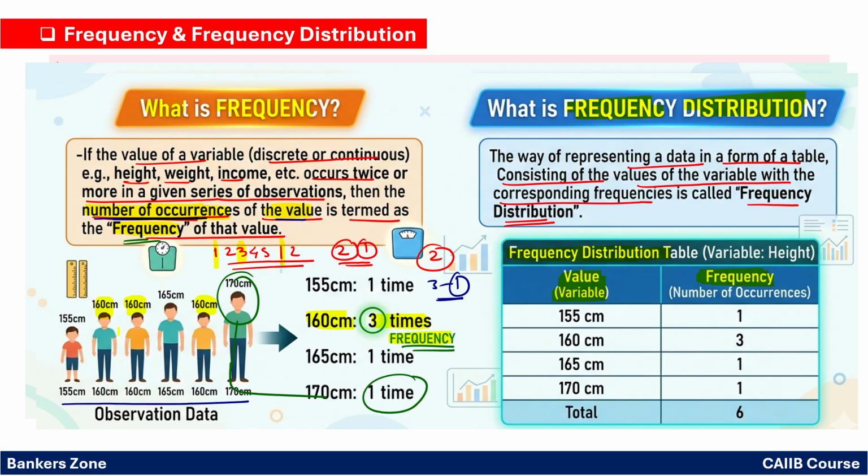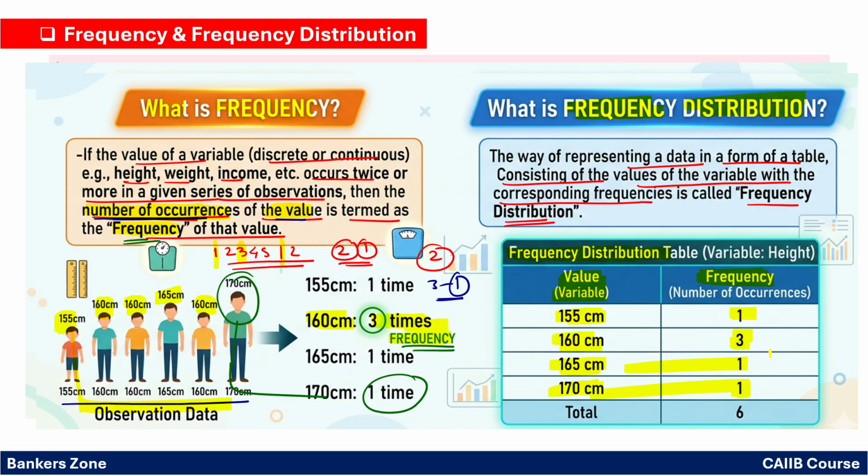For example, 155 is repeated only one time, so the frequency of 155 is 1. 160 is repeated 3 times, so the frequency is 3. 165 is repeated only one time, right? So the frequency is 1. 170 is again repeated only one time, so the frequency is 1. If you prepare a table like this, it is called the frequency distribution table, right?